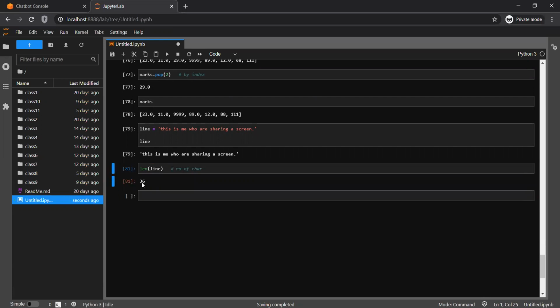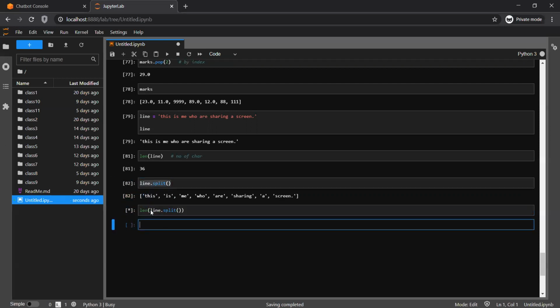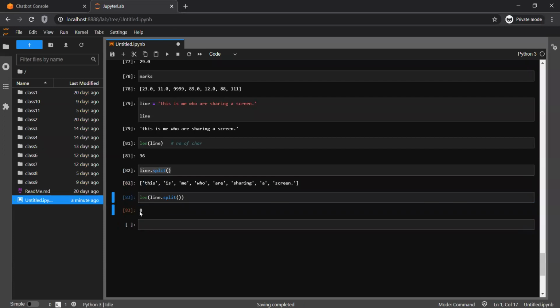But I wanted to know how many words are there. So the basic logic is, if I can split this line into words, and that's very easy to do. The dot split function, that is a string function, if you remember. If I do line dot split, it returns me a list of all the words. If you see, this is me who are sharing a screen. Now it's very easy to count. I can use the len function again. Let me copy this, paste it here, and it returns that there are 8 words in this.